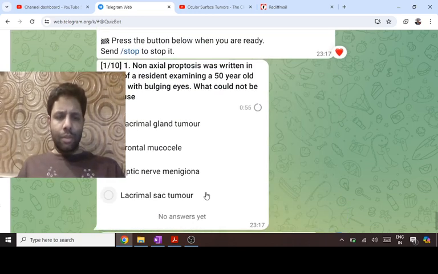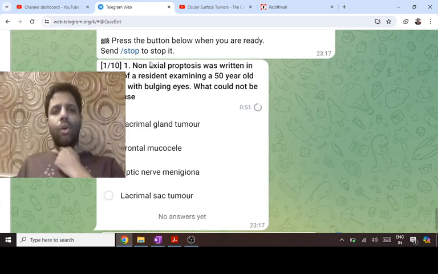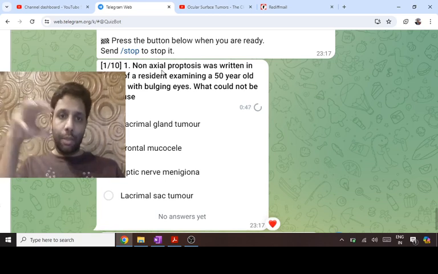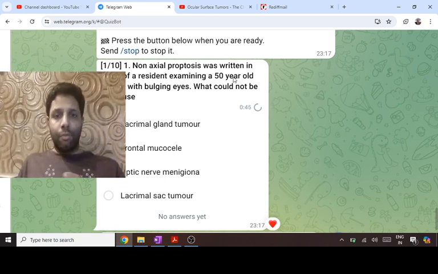Alright, the first question is regarding proptosis. Proptosis means protrusion of the eyeball, and non-axial means the eyeball is not coming in the center, it is coming in a particular direction. A 50-year-old patient with bulging eyes, non-axial proptosis, which is not the cause?